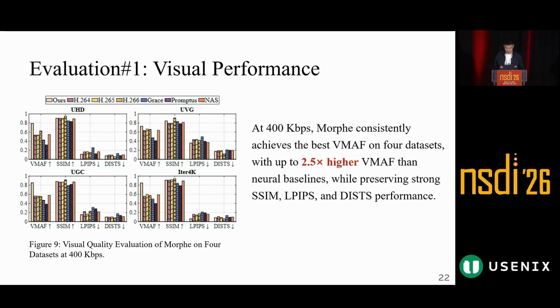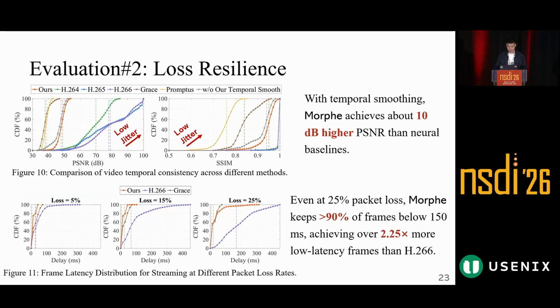And we also test Morphe on 4 datasets. Across these datasets, Morphe consistently achieves the best VMAF. Compared with the neural baseline, the VMAF can be up to 2.5 times higher, and it keeps strong performance. This means that the improvement is stable across different video content.